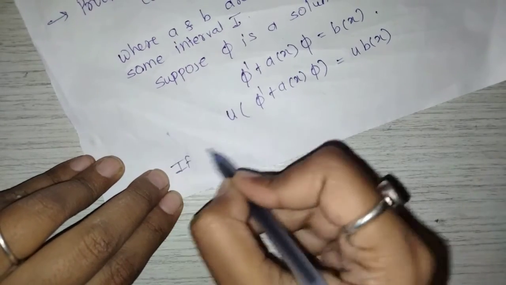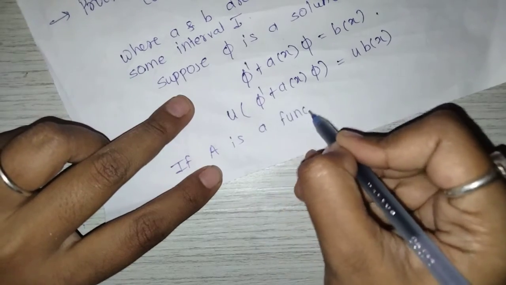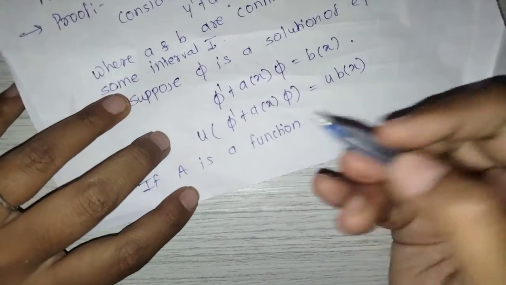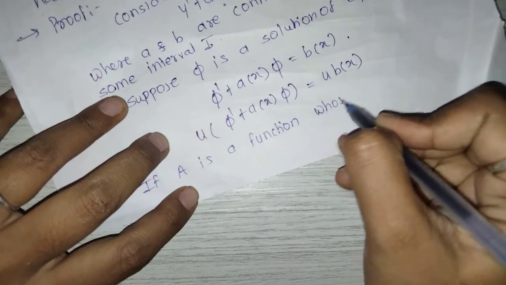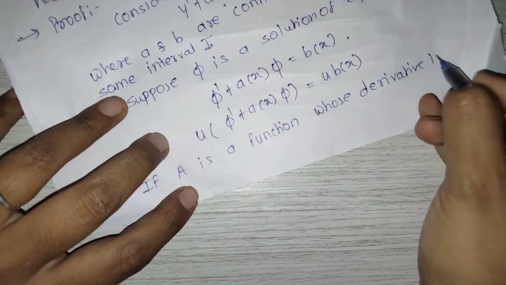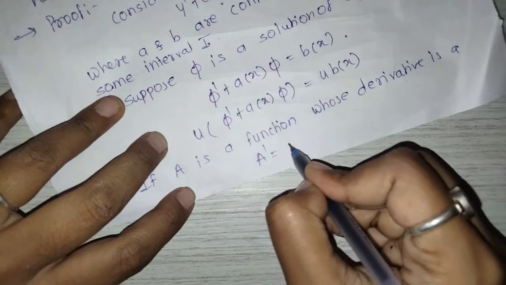If A is a function whose derivative is a, that is A dash is equal to a.